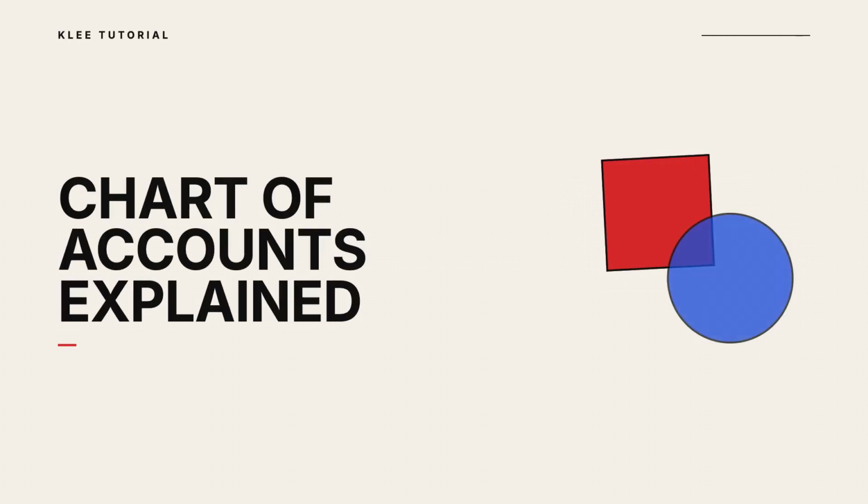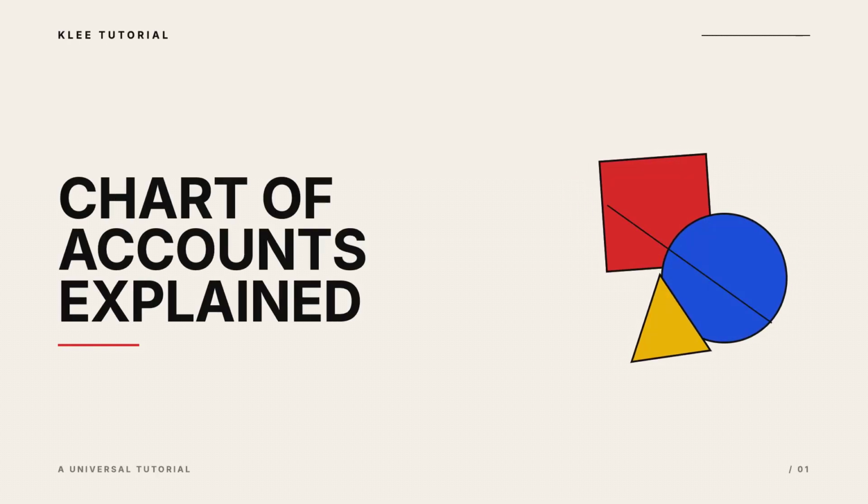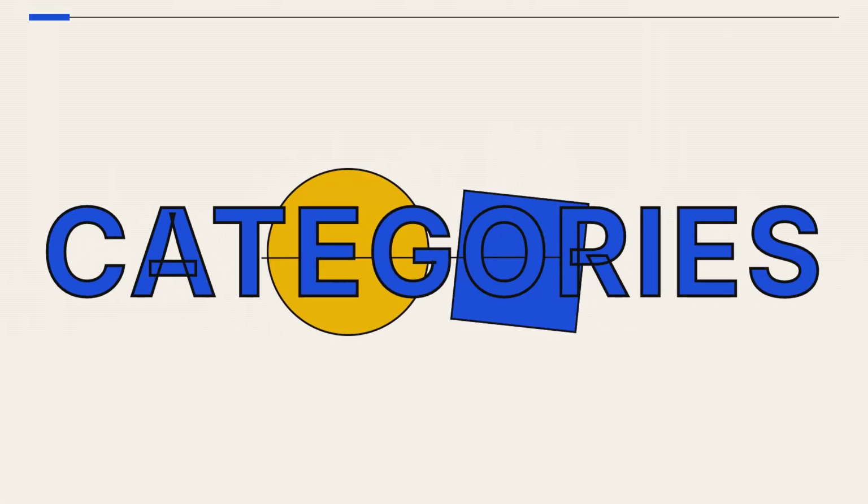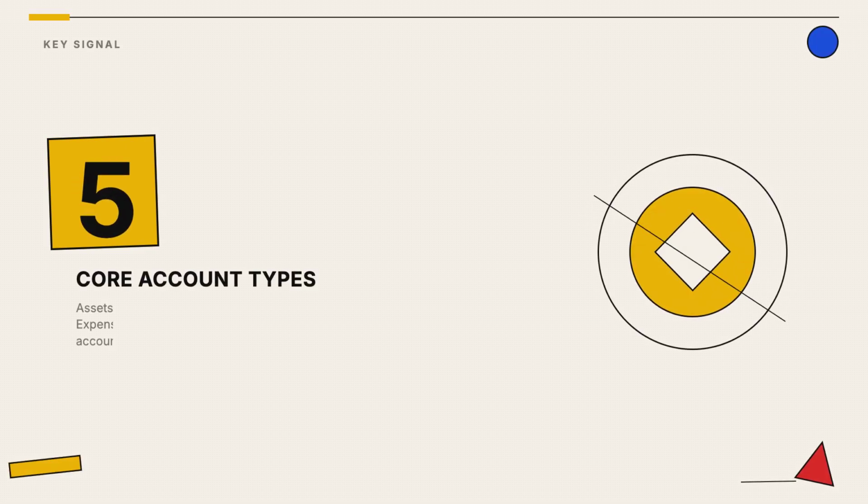If you are running a business or tracking personal finances, the chart of accounts is your roadmap for organizing every single transaction. Think of it as a master list of all the financial buckets where your money lives, comes from, or goes to. Every transaction you make will eventually fall into one of these 5 primary categories to help you